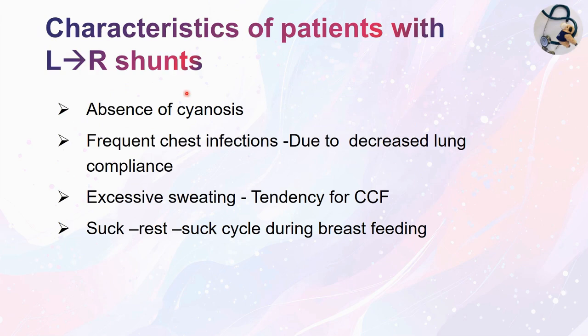Characteristics of patients with the left to right shunt. So these are the clinical features or conditions in common. All heart disease with the left to right shunt will have these features. Number 1 feature, you should always remember, is the absence of cyanosis. Left to right shunts, there is no cyanosis. And these children present with frequent chest infections, and that is due to decreased lung compliance. They also have a higher tendency for congestive cardiac failure, and one of the common features will be excessive sweating, and in a baby, a suck, rest, suck cycle while breastfeeding.